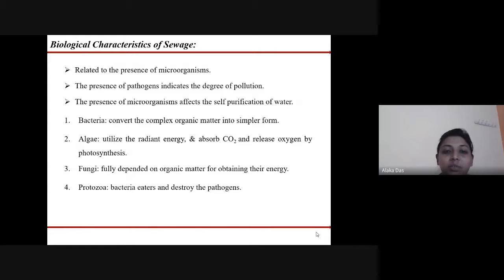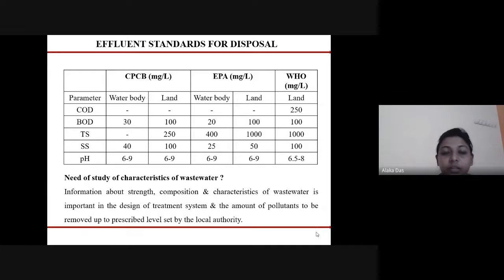The bacteria present in the sewage convert the complex organic matter into simpler forms. Algae utilize the radiant energy, absorb carbon dioxide and release oxygen by photosynthesis. The fungi are fully dependent on the organic matter for obtaining their energy. And the protozoa, the bacteria eaters, destroy the pathogens. So these were the characteristics.